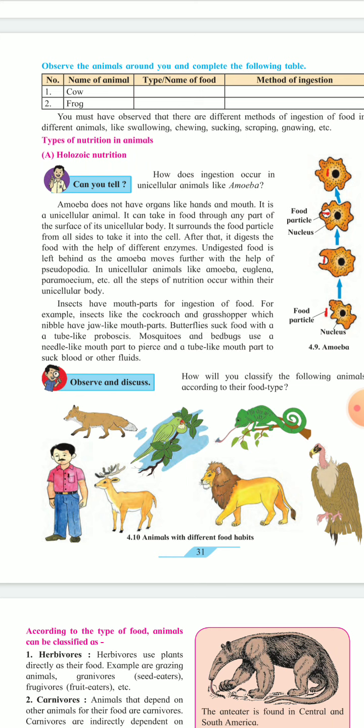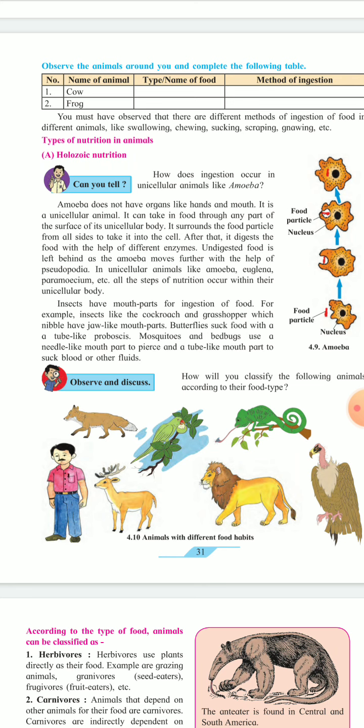With the help of that enzyme, food is digested, and undigested food is left behind as the amoeba moves further with the help of the pseudopodia. In unicellular animals like amoeba, euglena, paramecium, etc., all the steps of nutrition occur within their unicellular body.